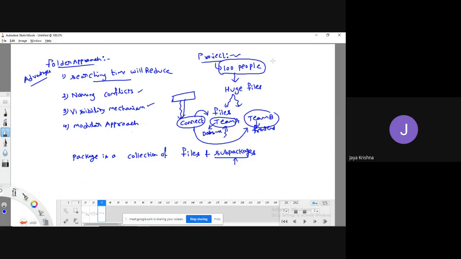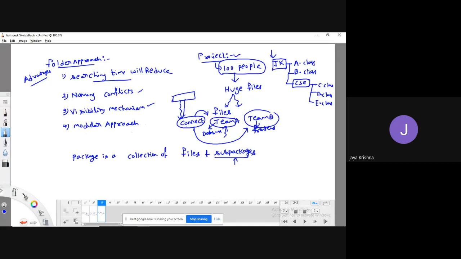Say there is a folder called JK folder. In that folder, there is a file called a.class, b.class, and a CSC folder. This CSC contains once again c.class, d.class, and e.class. That's it. So this one we call as a package.